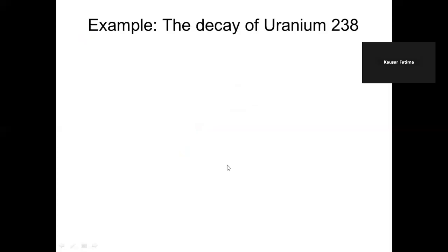Some examples of alpha decay. Here, uranium-238. It's an isotope of uranium. Earlier we studied uranium-235 as an example in one of the previous slides. The proton number 92 is the same, but the nucleon number is different because of a different number of neutrons. So it undergoes alpha decay.